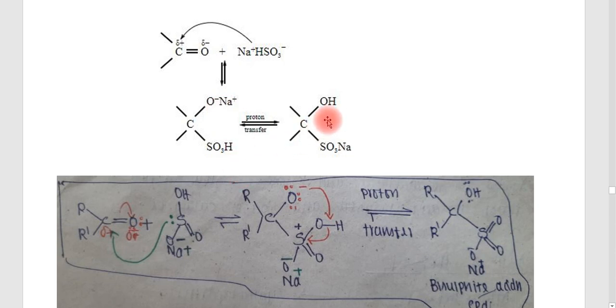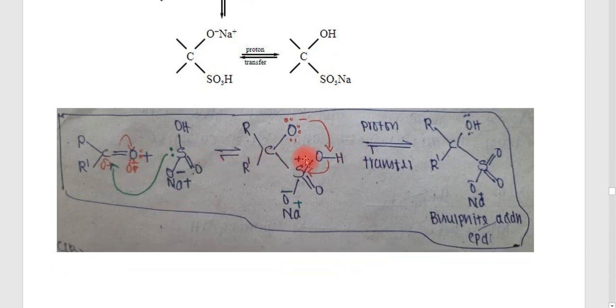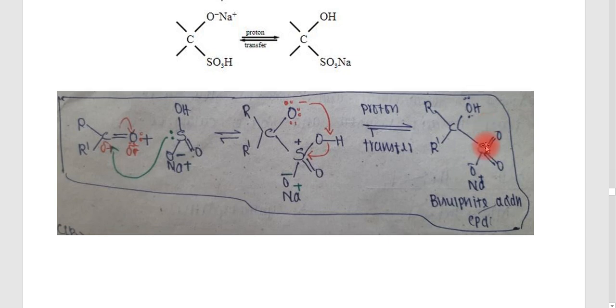After the proton transfer, we get the main product as C attached to OH and SO3Na. This is how the proton transfer takes place, and the mechanism is not needed for you, so I am skipping it. You just go through it and understand how the transfer takes place through the arrows I have shown here. This hydrogen is a proton transfer, and the O minus alkoxide changes into an OH group.